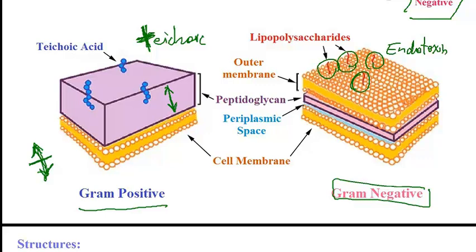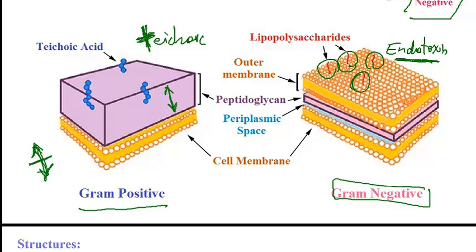So the function of these lipopolysaccharides is to provide integrity and stabilization to the outer membrane of gram negative bacteria. But the problem is that inside the host cells, like human cells, these endotoxins will initiate a severe inflammatory reaction, and that's why the name endotoxin is given to these lipopolysaccharides.